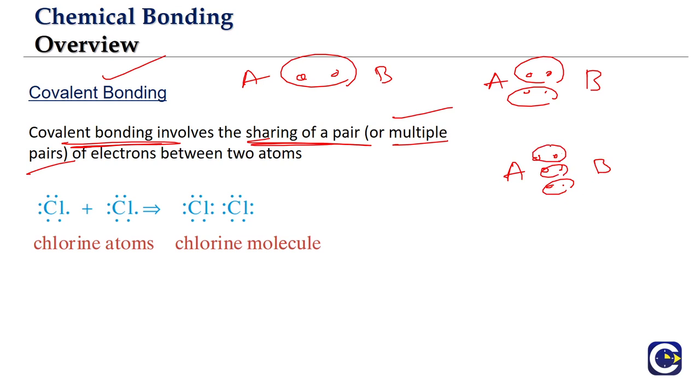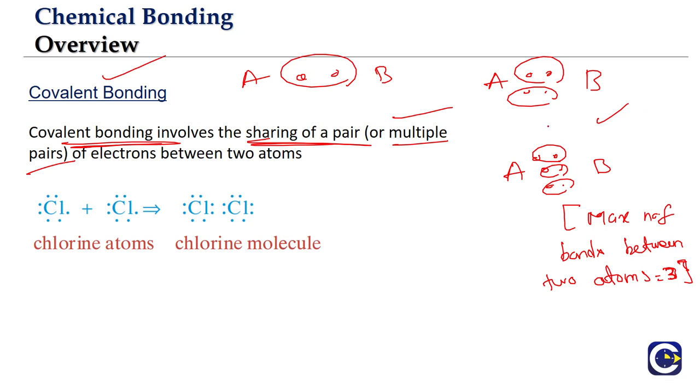And we will see why the maximum number of bonds between two atoms is 3. You can get the answer by watching the video on the Lewis theory. We have a lecture video on the Lewis theory. You can look at it and find out why the maximum number of bonds that can be formed between two atoms is 3.